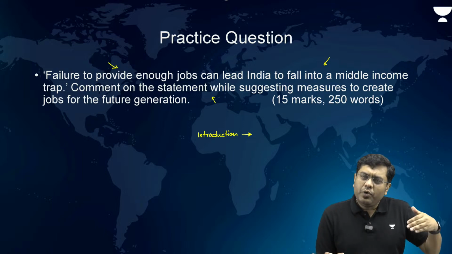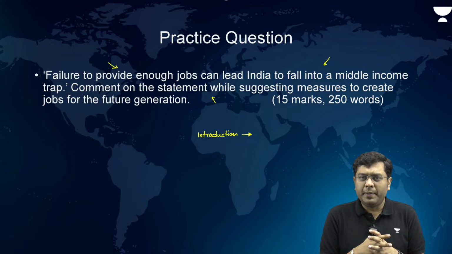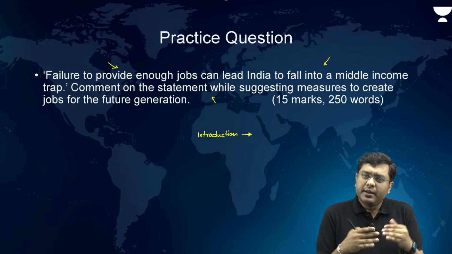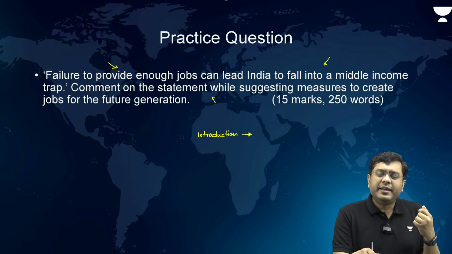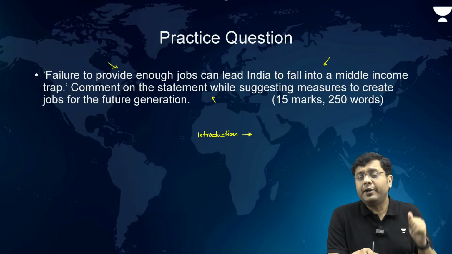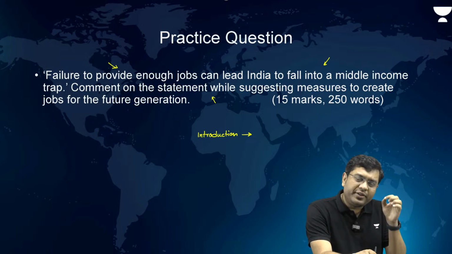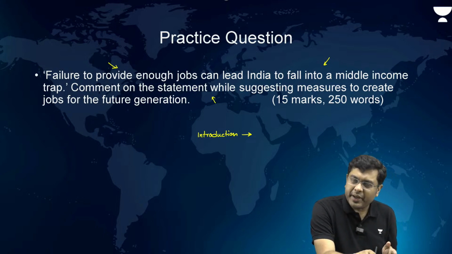The Economic Survey, this year's Economic Survey that you can directly cite, talks about better profits, margins and incomes for organizations, but not enough creation of jobs. This can be solved by certain measures.